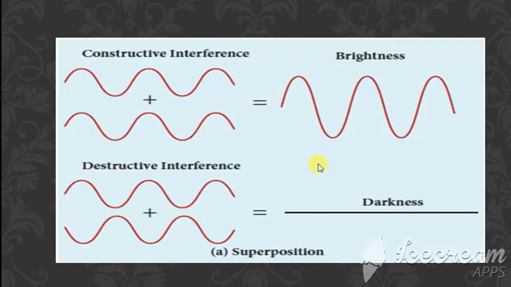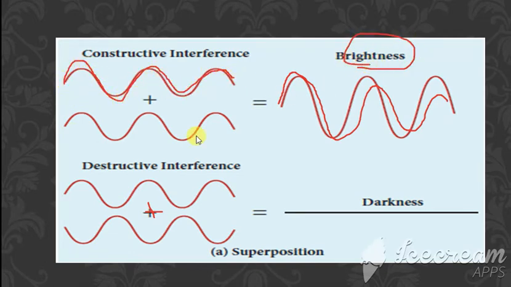This is constructive interference. When joined, it forms a resultant which is brightness. In destructive interference, the waves overlap one another, and here the resultant becomes zero, so we get darkness. So this is the condition for constructive and destructive interference when they interfere with one another.